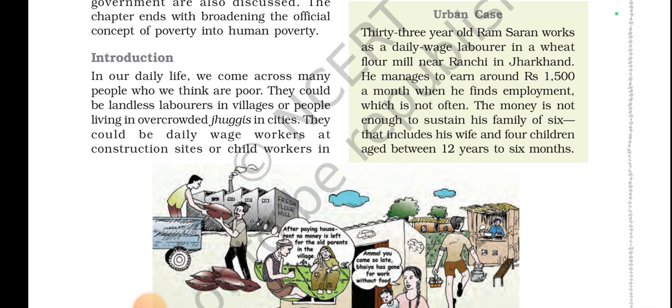Basically, this is all about a person named Ram Sharan, who belongs to an urban area, and he doesn't earn a good amount. That's why it is difficult to sustain his family, because the members are 6.